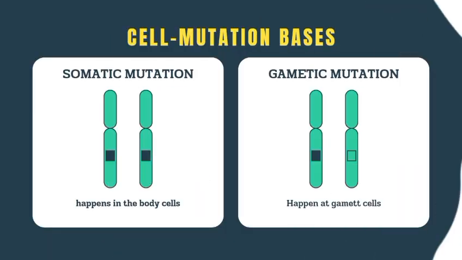The next slide is mutation based on the cell. There are two types based on the affected cell. Number one is somatic mutation, which happens in body cells, is not passed to offspring, and can cause cancer or physical abnormalities. And gametic mutation happens in sperm or egg cells and is passed to the next generation. It may cause a change in traits or genetic disorder.